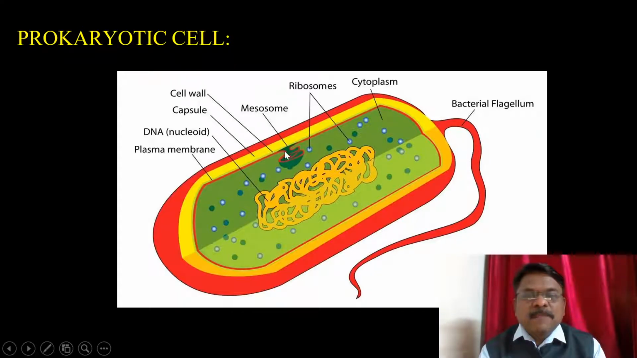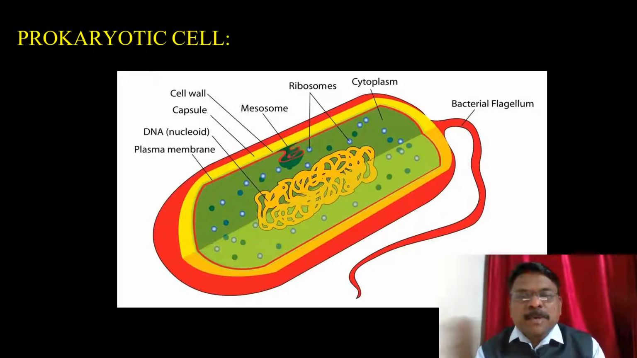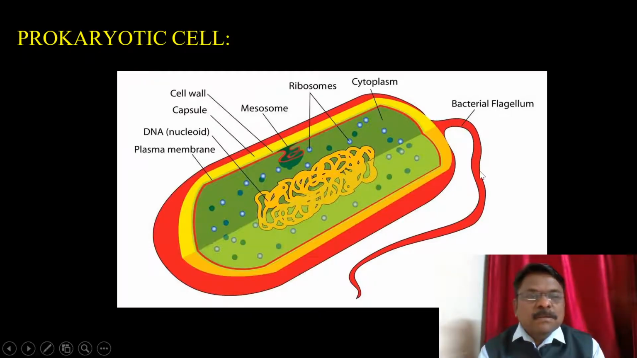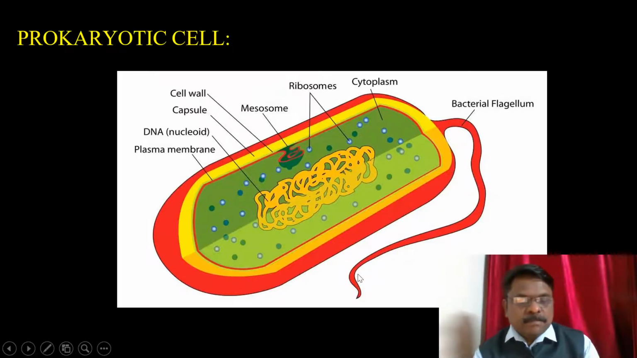On the surface of this plasma membrane here you will get some folded structure. This is called mesosome. These are respiratory bodies of prokaryotic cell, and these small granules are called ribosomes. Now most of the prokaryotic cells have a locomotory organ, so we are calling them bacterial flagellum.